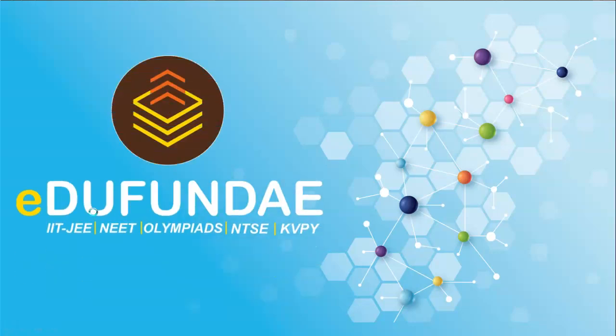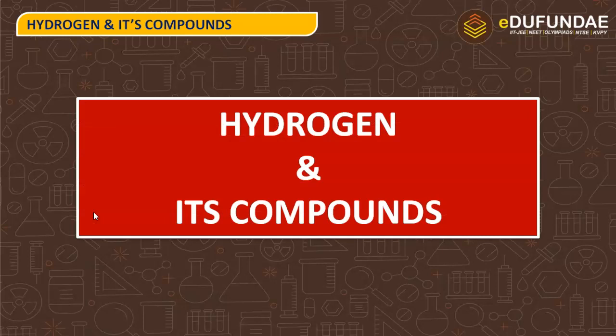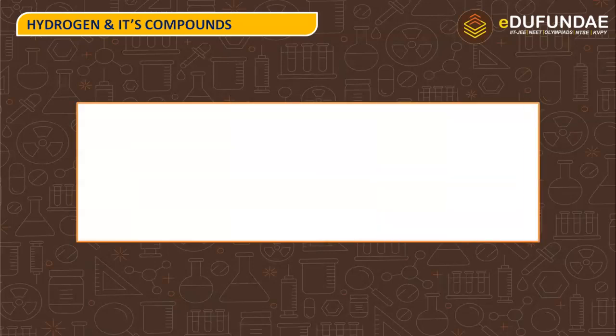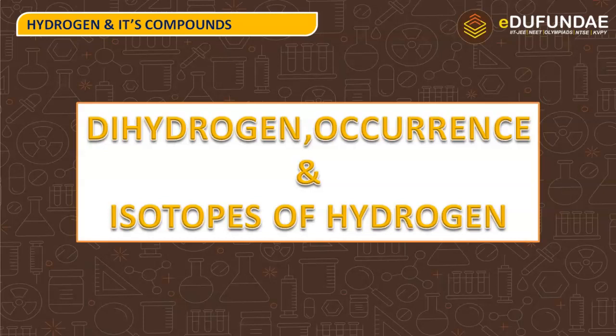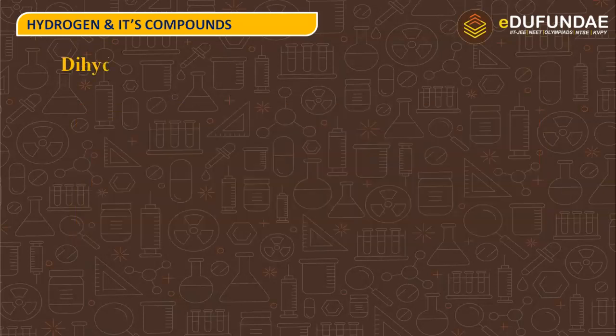I'm your chemistry mentor for the topic hydrogen and its compounds, and we are going to discuss the topic dihydrogen: occurrence and isotopes of hydrogen. Firstly, let us discuss dihydrogen's occurrence.